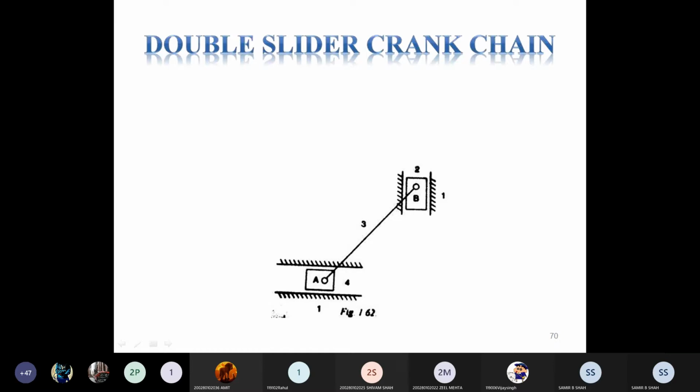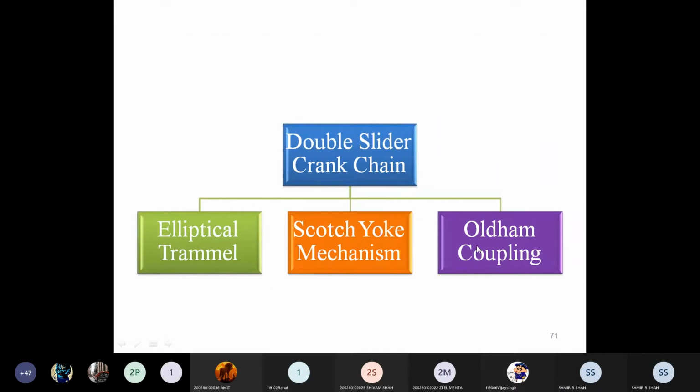Then it is called a double slider mechanism. And this is an example of the Scotch yoke mechanism. I briefly classify the double slider mechanism into three parts. The first is the elliptical trammel, second is the Scotch yoke mechanism, and third is the Oldham coupling mechanism. These three are examples of the double slider mechanism.